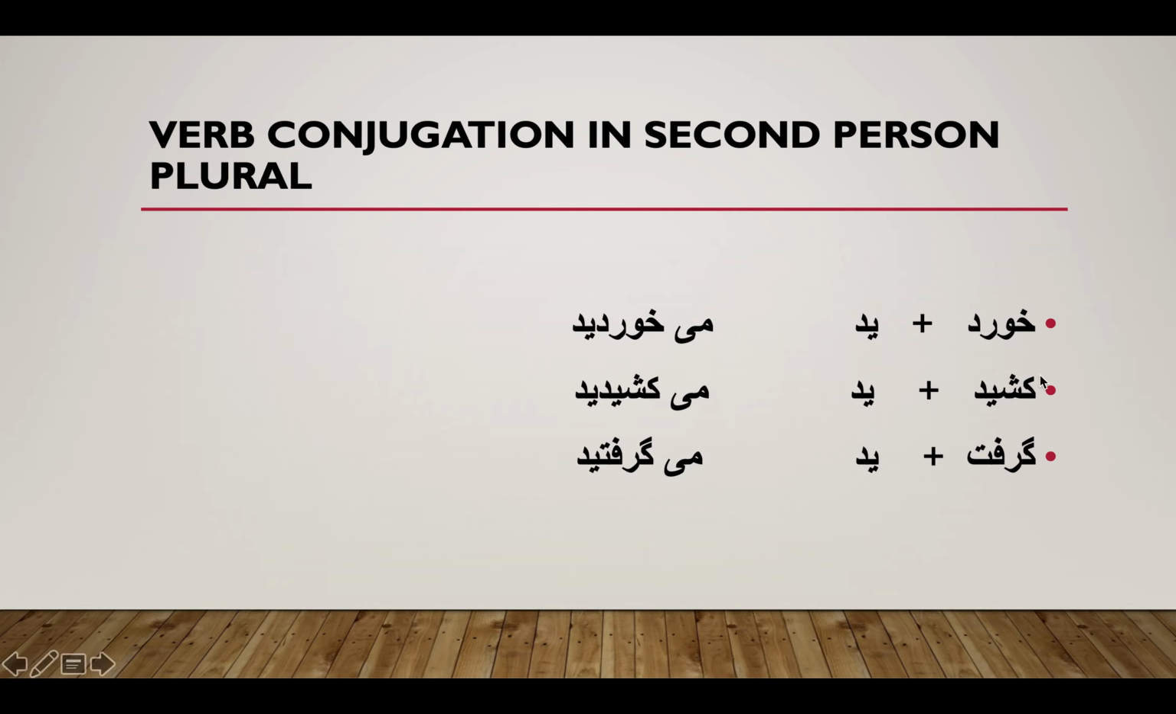Here, second person plural. The appropriate ending is eat. So eat is added, and the same happens with me. Me should be added as a prefix at the beginning.